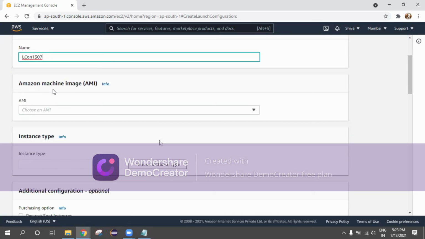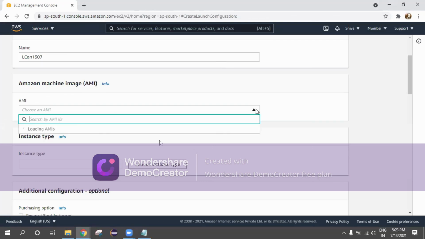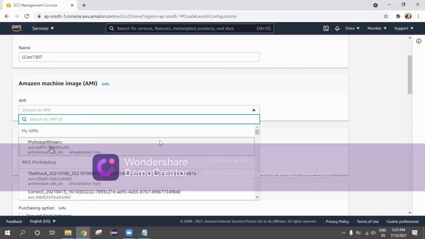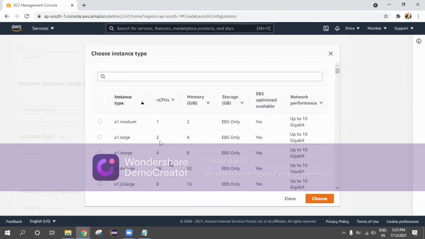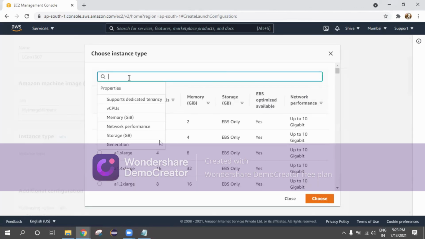Next, here it is asking for an image. We have created our own image, that is my image Windows Server. Select it. Now I have selected my own image. And what is the instance type we have to select here? Anyone? Drop a message in the chat box. What would be the instance type here?